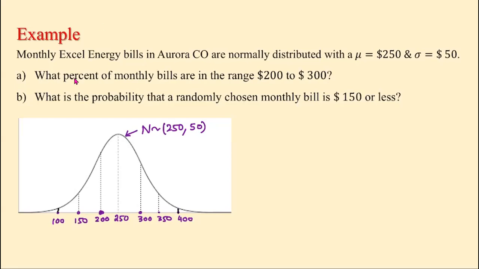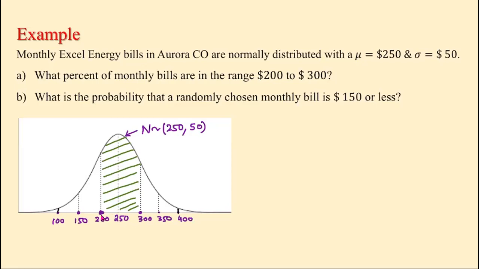Now in the first part, what percent of monthly bills are in the range of $200 to $300? $200 is here, $300 is here. So if I want to find between 200 and 300, I'm talking about this one. And this is within one standard deviation. We're going one standard deviation up and one standard deviation down.